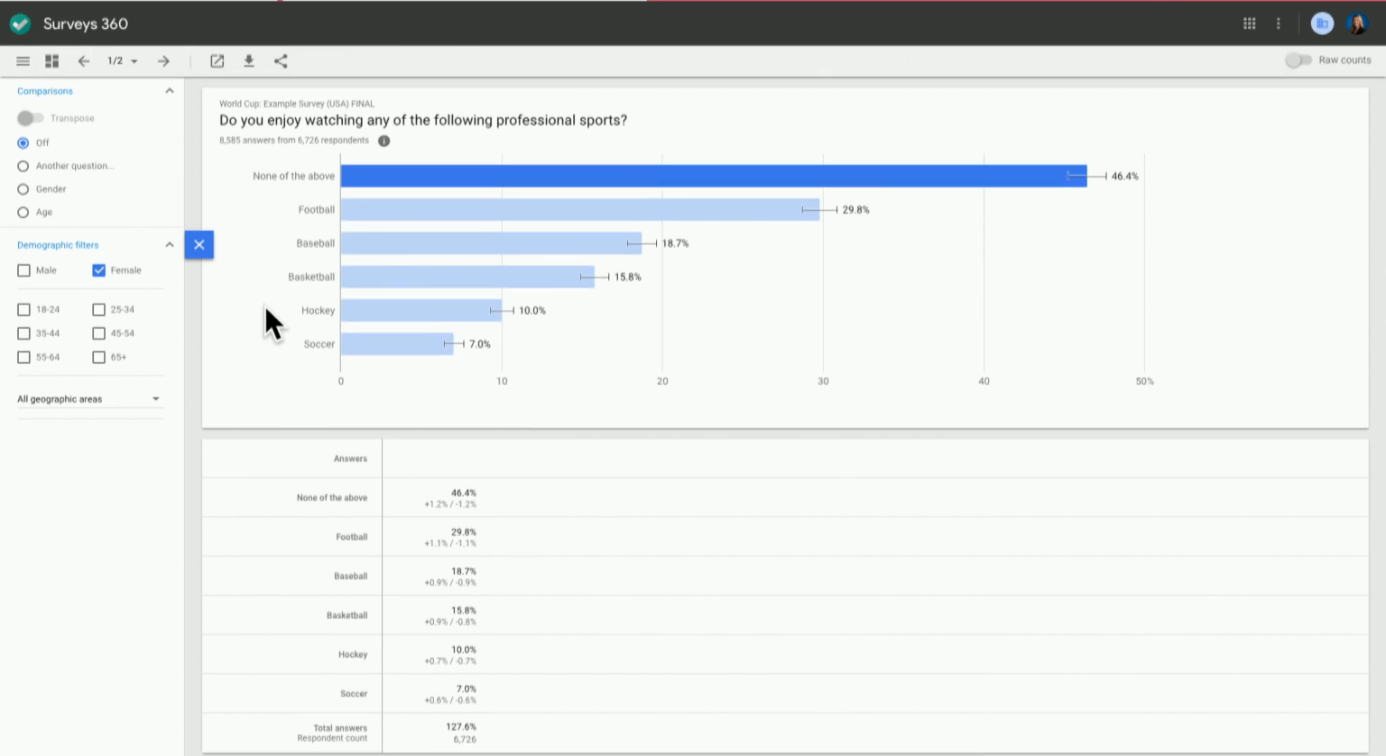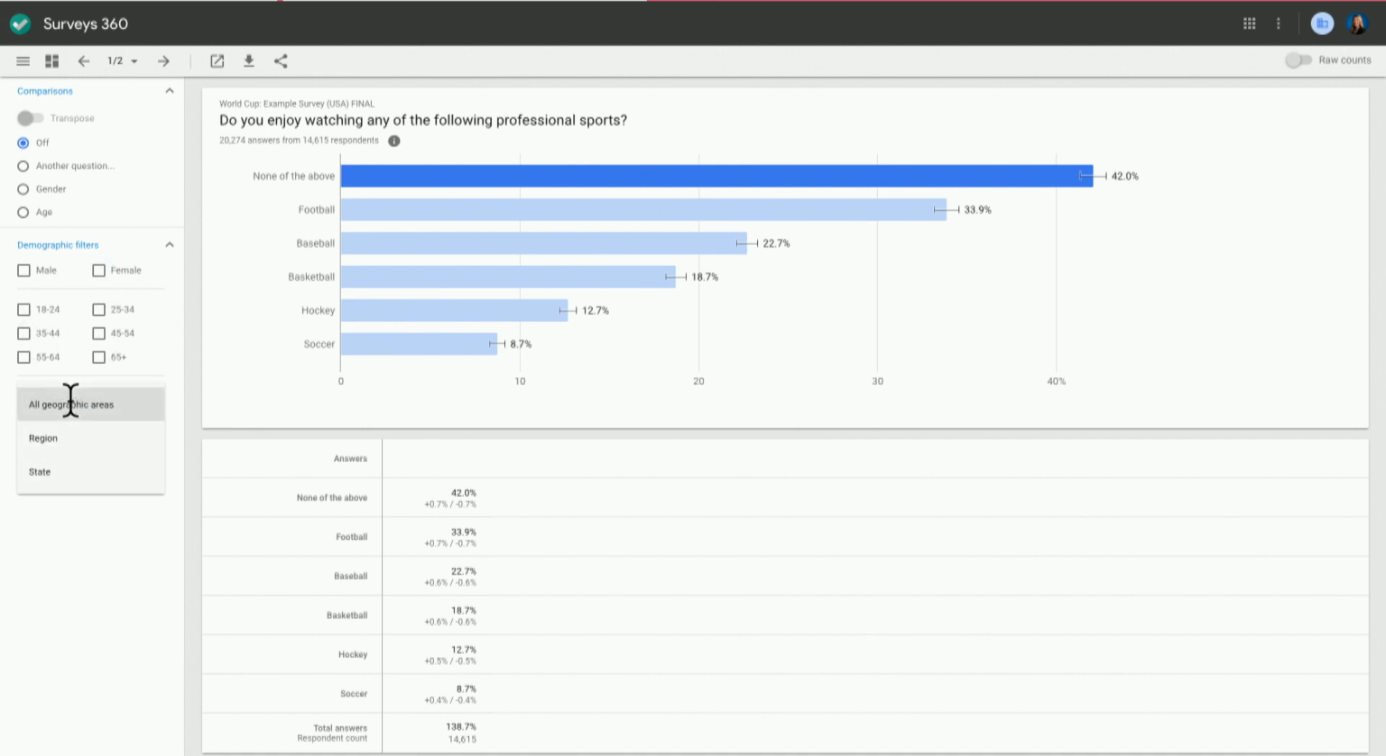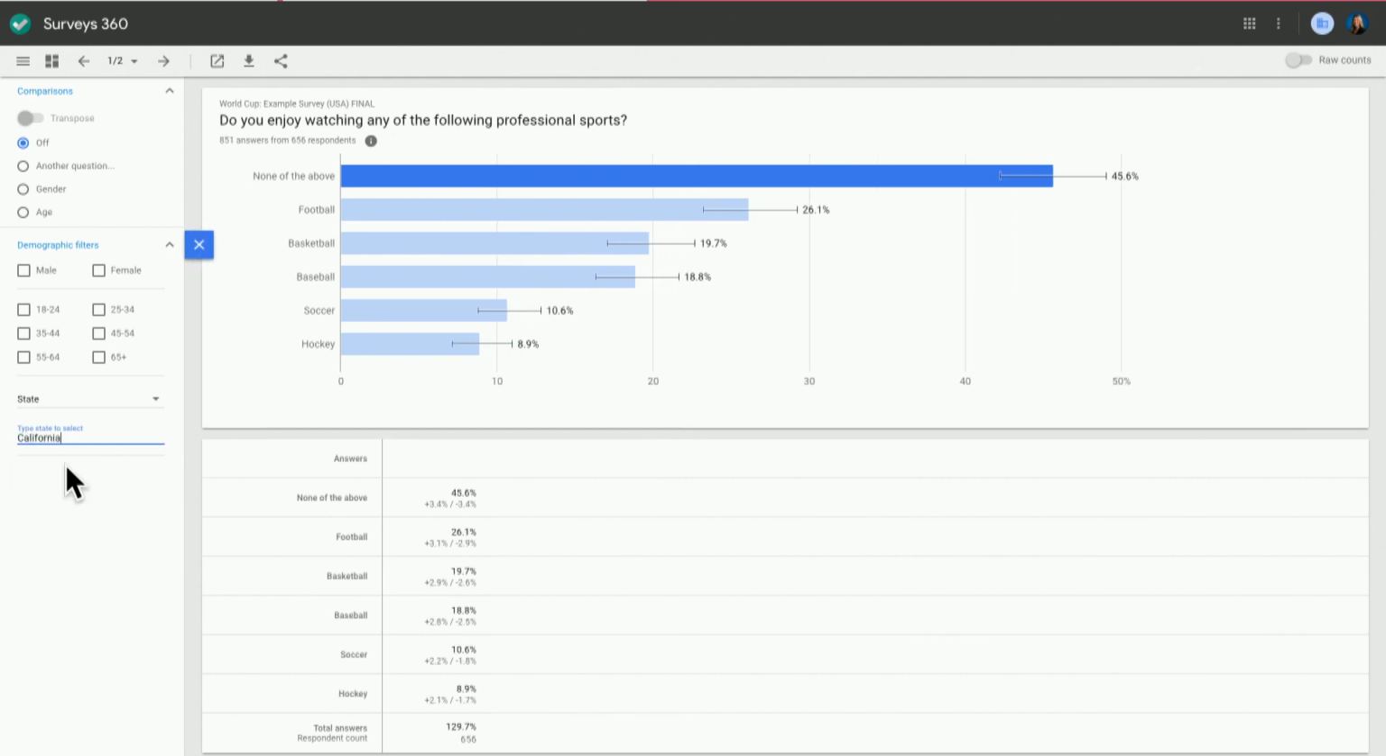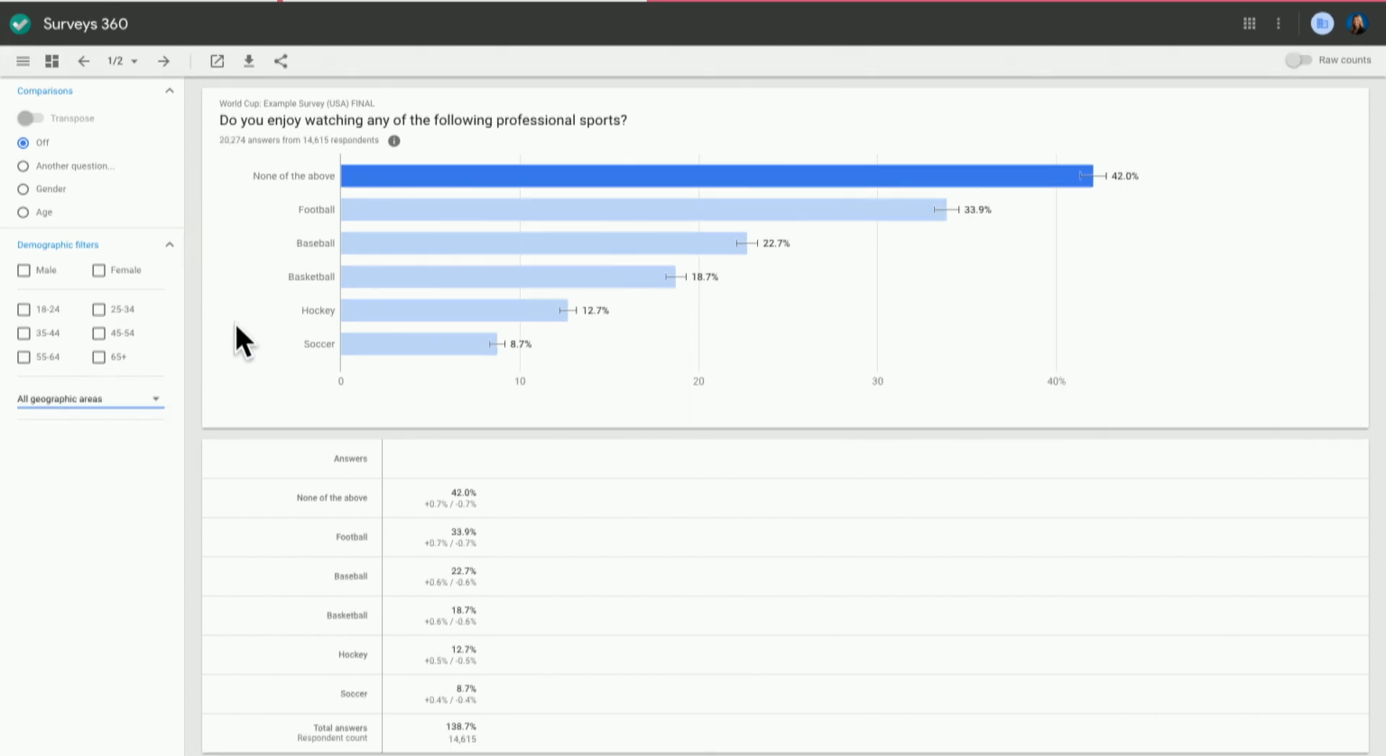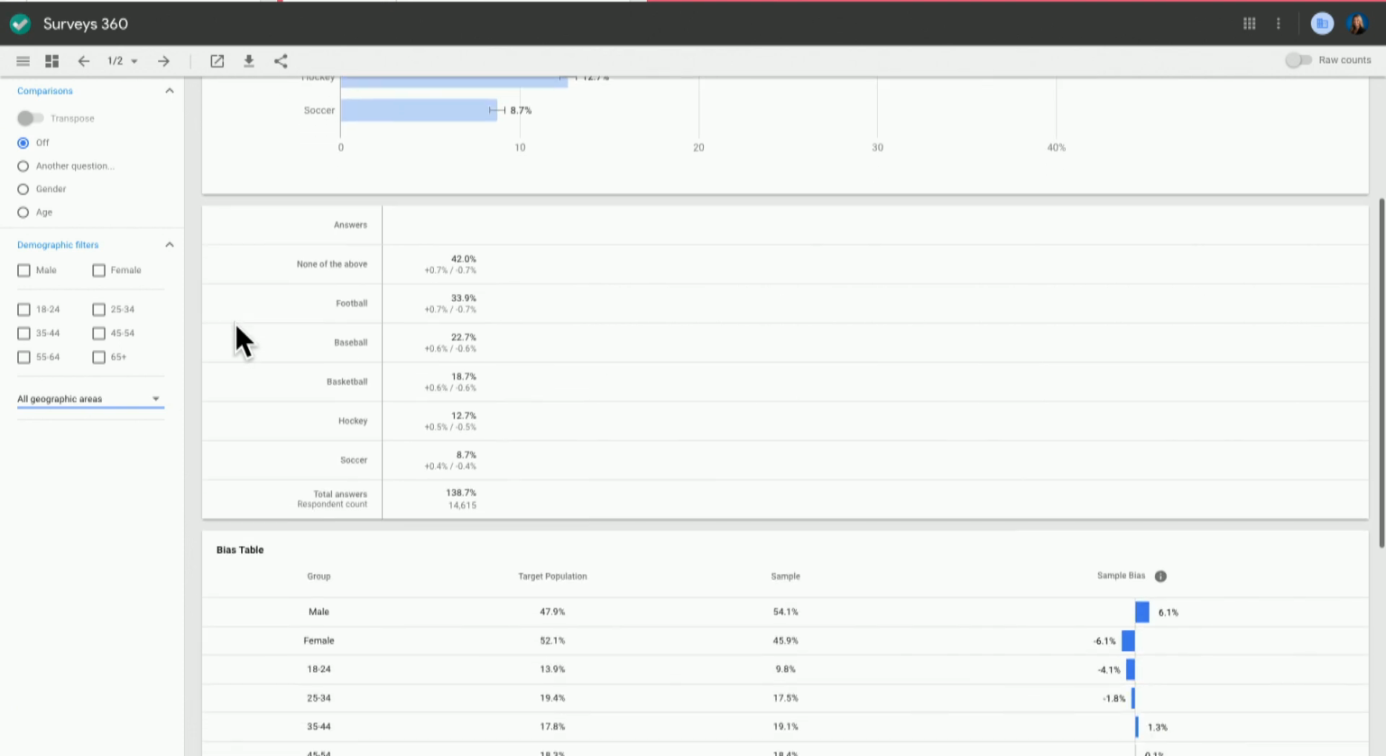Do you enjoy watching any of the following professional sports? Similarly, you can do so by age. You can also do so by geographic region. Let's say if we wanted to look at only people in California, how they answered this question, you can filter automatically right there. I'm going to remove this filter in order to show you some additional insights.